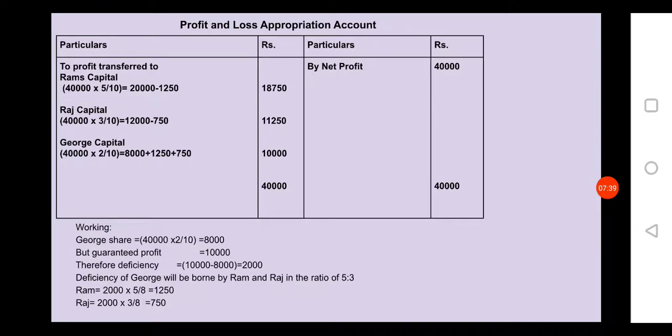Then George, according to his ratio, would get 8,000, but the guaranteed profit is 10,000. The deficiency is received from Ram 1,250 plus from Raj 750, and you get 10,000 in the outer column. Both side totals are equal, 40,000. These are the problems on guaranteed profit to a partner. Thank you.